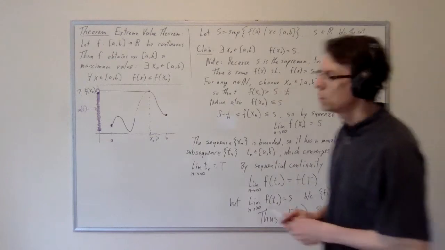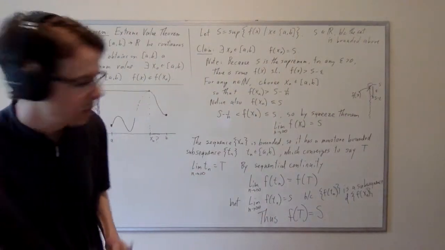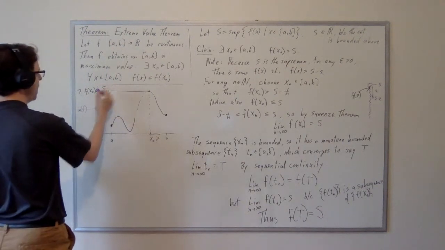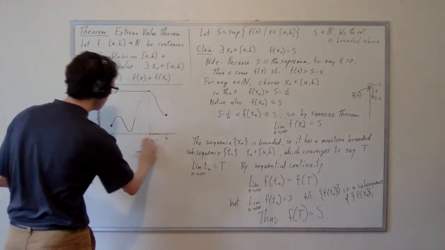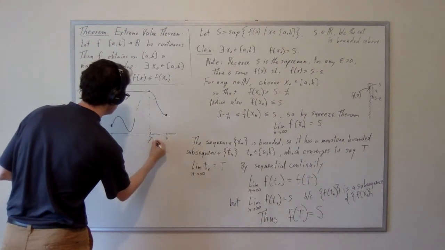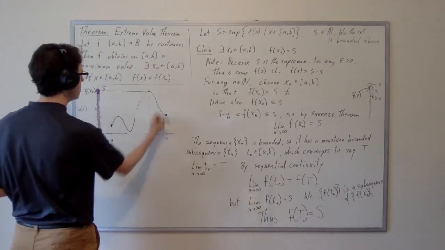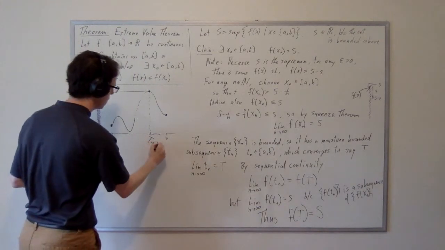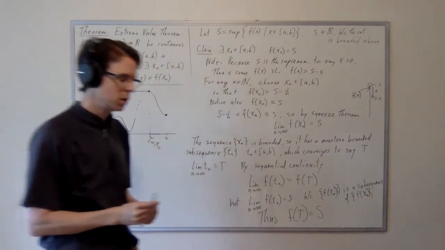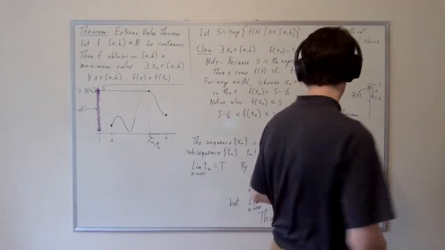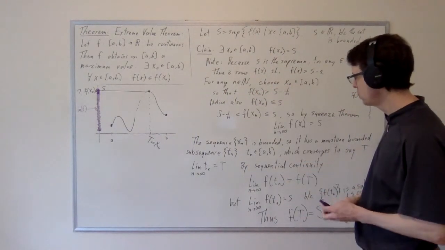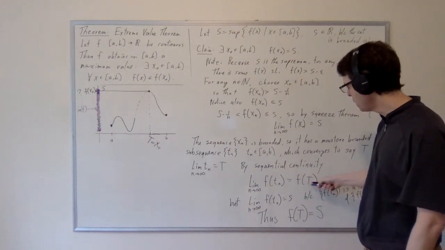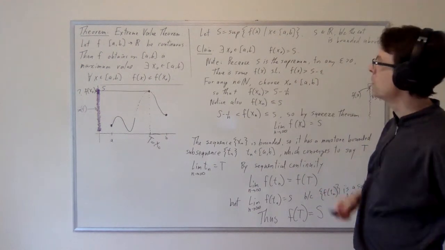So what? So we have some value, this is the s here. What we've done is we've identified some value t, and f of t is equal to s, which was also referred to as x naught here. So we found some x value, namely this t, which is the limit of the subsequence of the tn's. We've found some x value such that when f is applied to that x value, we get the supremum.